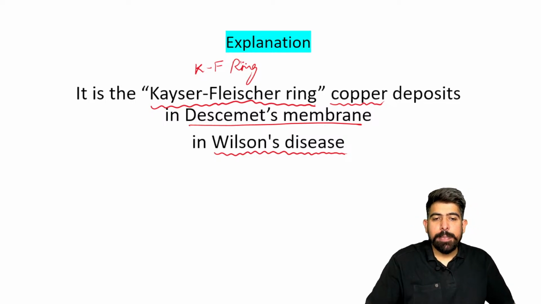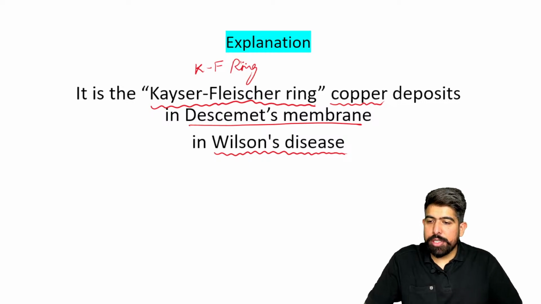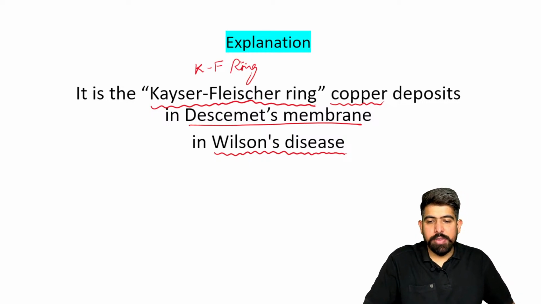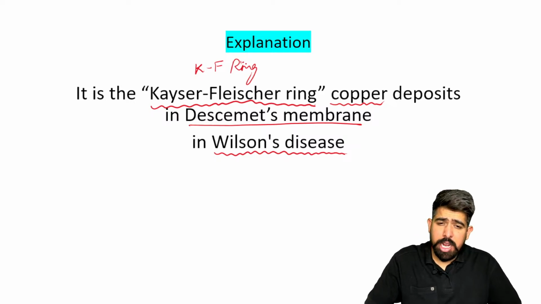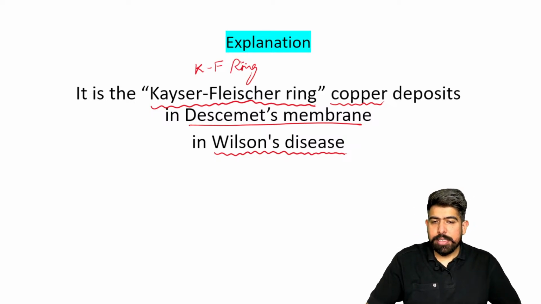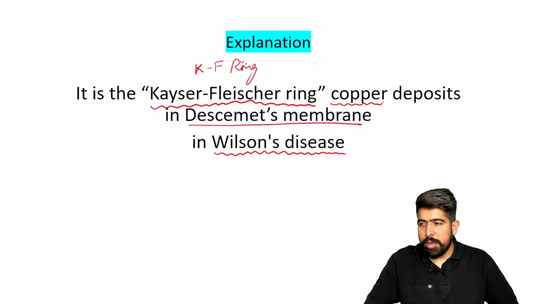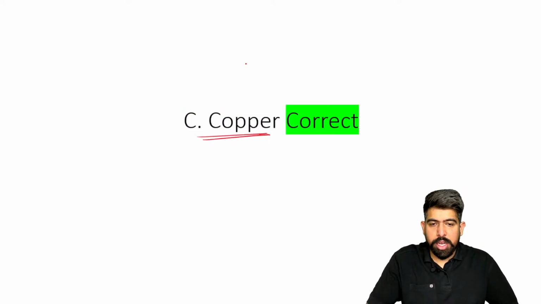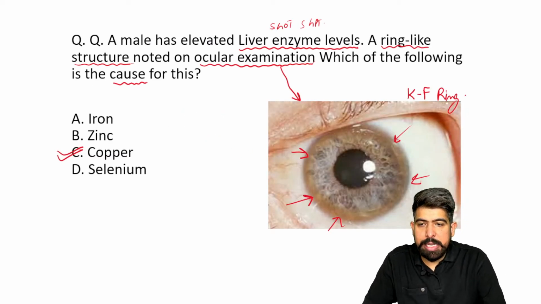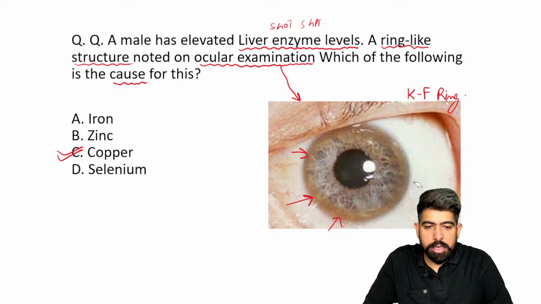This is due to the excess of copper, and the copper is going to deposit there, and this is going to cause, this is seen due to Wilson disease, right? Please remember, again I'm showing you your KF ring. Please remember this image. Maybe they can ask you an image-based question.